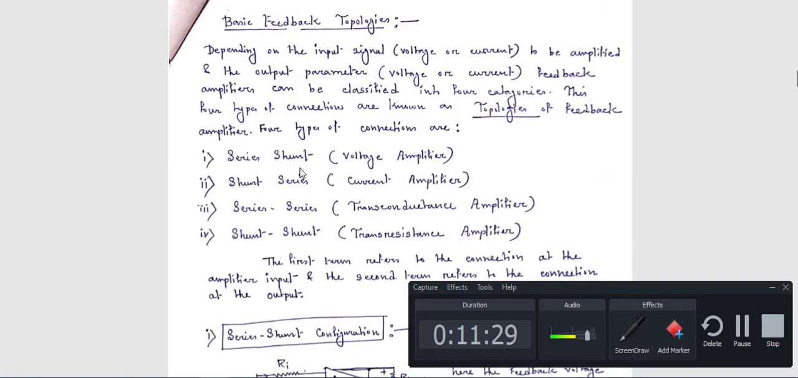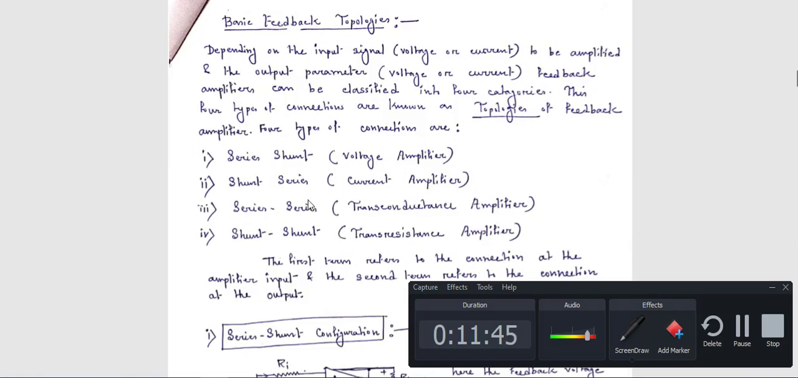According to circuit configuration or circuit connection, the feedback amplifier circuit is divided into 4 parts. The names are like this: one is series-shunt, then shunt-series, then series-series, then shunt-shunt.